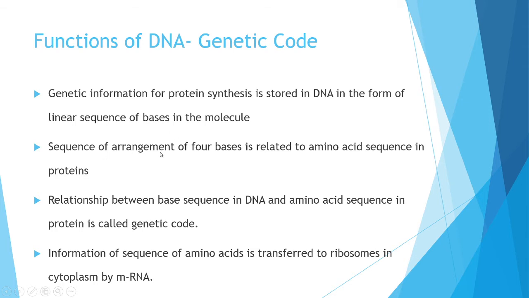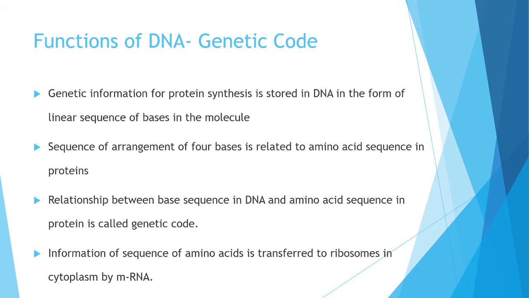And the sequence of arrangement of the four bases is related to the amino acid sequence in proteins. That is, the sequence of arrangement of the four nitrogen bases is always related to the amino acid sequence in proteins. This relationship between the base sequence in DNA and the amino acid sequence in protein is called the genetic code. I'm repeating what genetic code is.